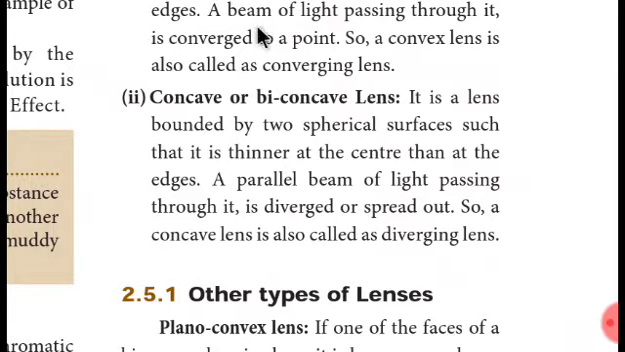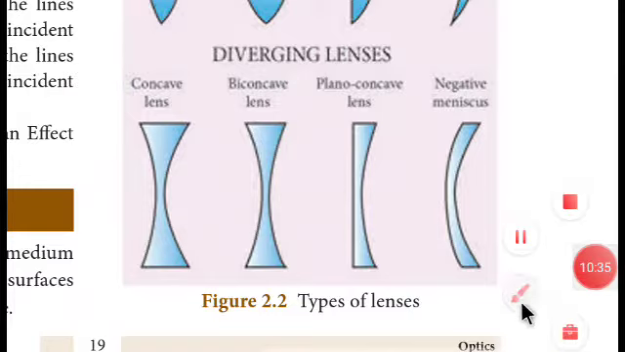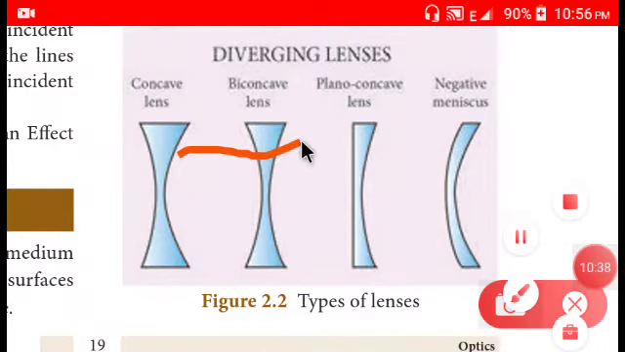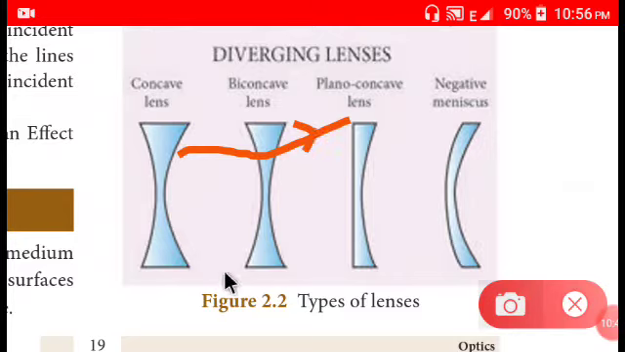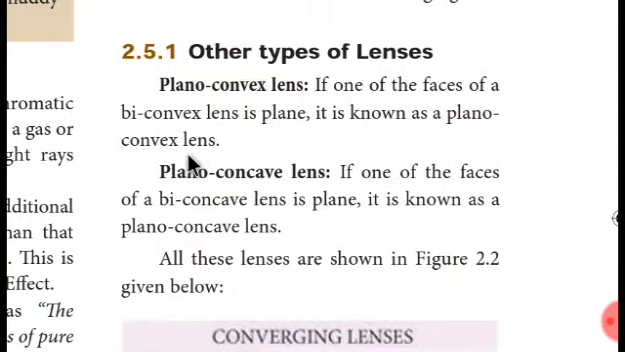Then the vice versa of a convex lens is a concave lens. So a parallel beam of light passing through it is diverged or spread out. So a concave lens is also called a diverging lens. Why are they calling it a diverging lens? See, a light ray is coming and it is going to diverge out. Diverging is actually getting away, right? So it is going to diverge, and that's why it is called a diverging lens. Very easy. Physics is always easy, but you need to understand the concepts.